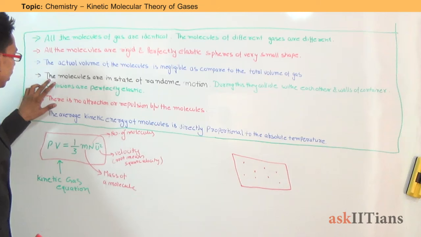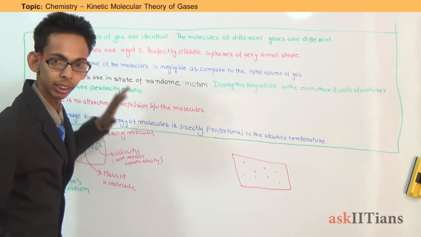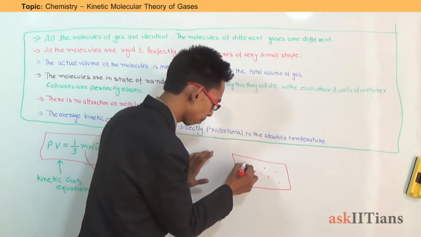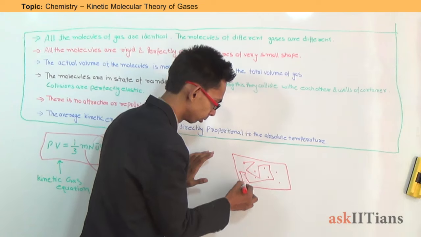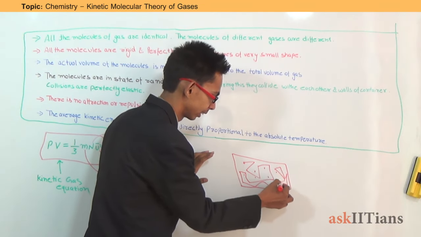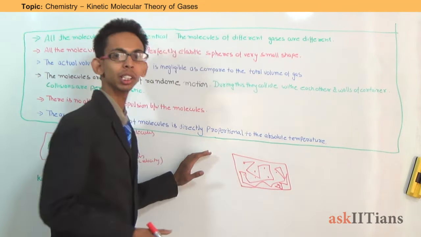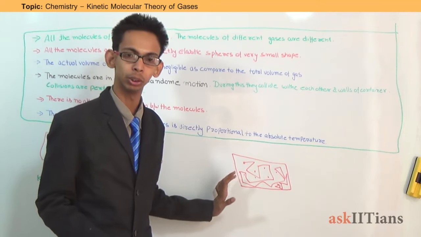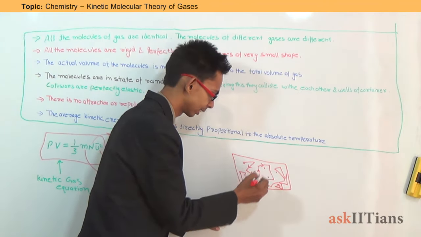Okay. The next statement is the molecules are in state of random motion. That means a molecule of gas always moves in any direction, no particular direction. This is called random motion. A zigzag motion or random motion, they always keep on moving in random directions, no particular direction, just in continuous motion in any direction. This is called random motion, and this is a very important property of gas. Gas particles move continuously, randomly in any direction.